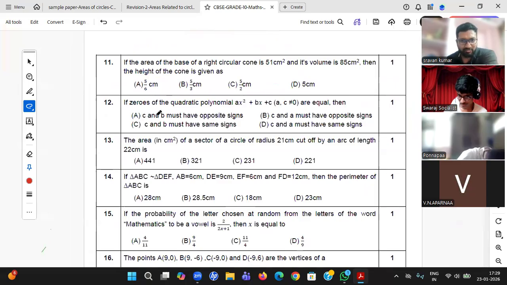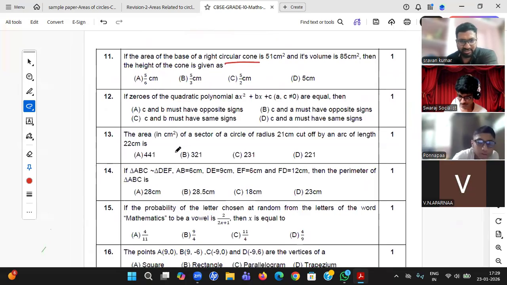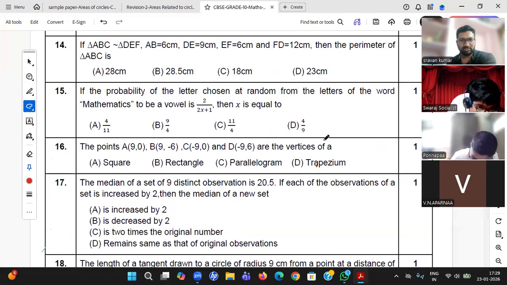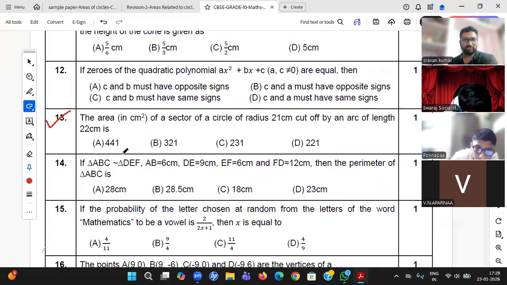Area of base of right circular cone, surface areas. Yes. 13th question. One second. 13th question.